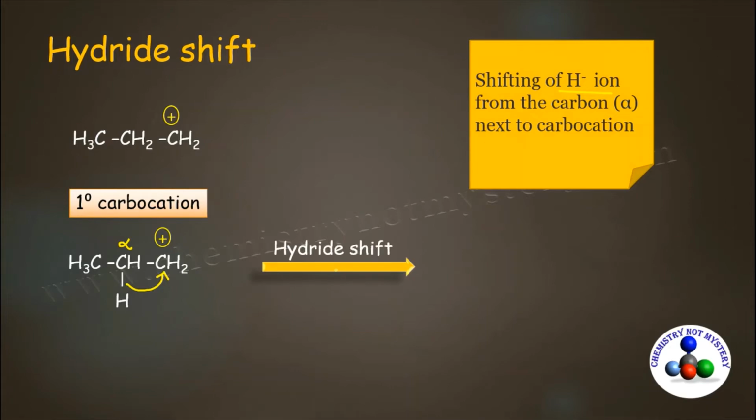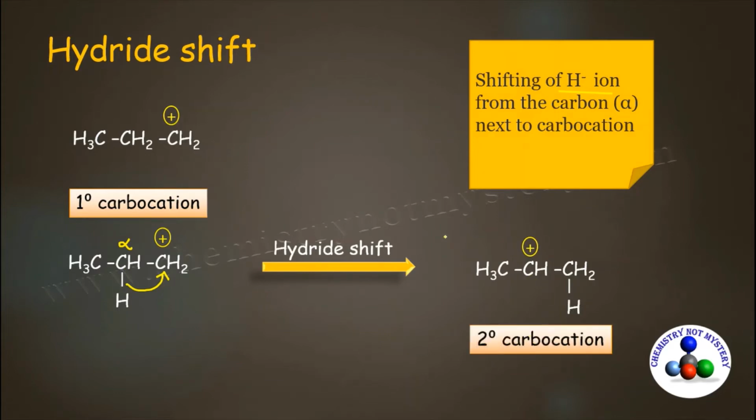That means this alpha hydrogen shifts to carbocation along with its bonding pair of electrons. As a result of hydride shift, positive charge over carbocation neutralizes, but positive charge will develop at alpha position as this hydrogen broke the bond with this carbon. So new carbocation is formed and this carbocation is secondary carbocation. So that's how less stable carbocation managed to form more stable carbocation via hydride shift.